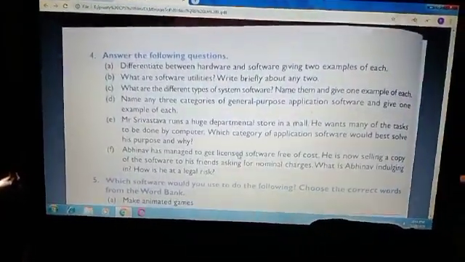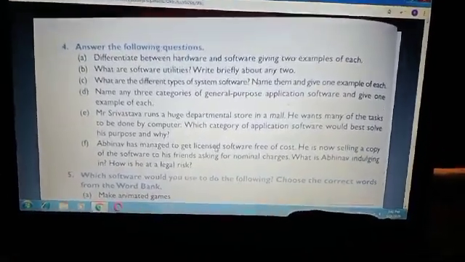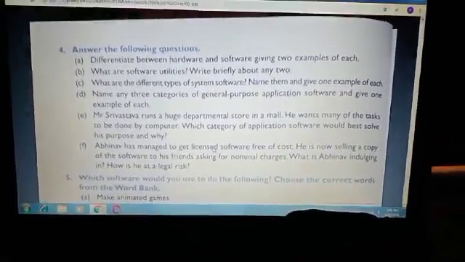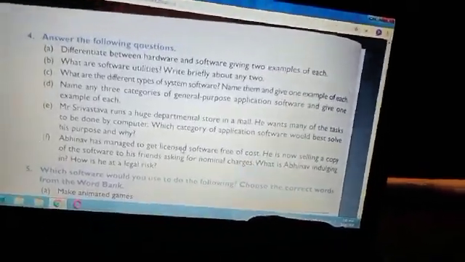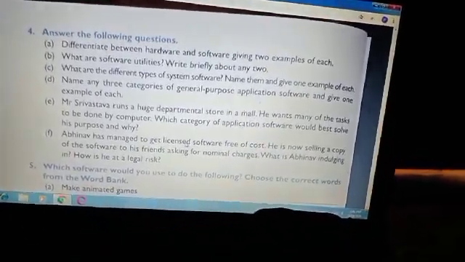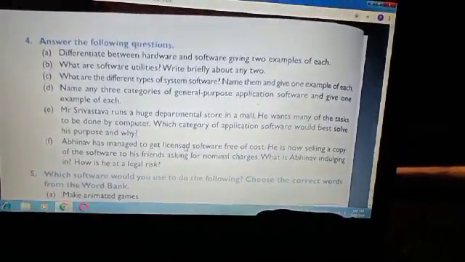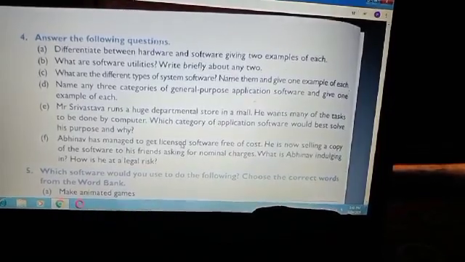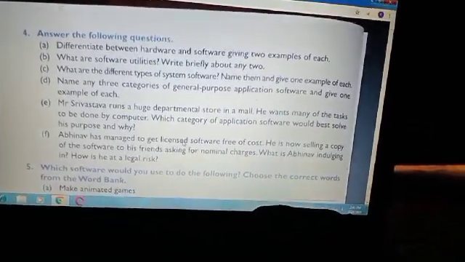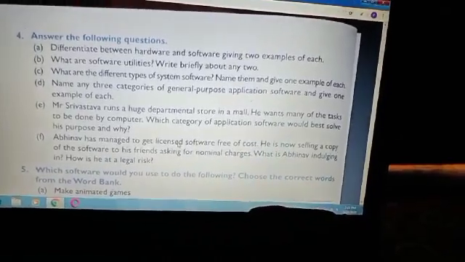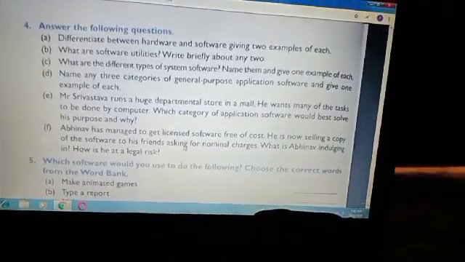And these are not important: answer the following questions. These are not important for the MCQ test because the test is MCQ type only. There are 4 options. You have to choose the one correct option. So these are not important for this test, but you will learn them later.